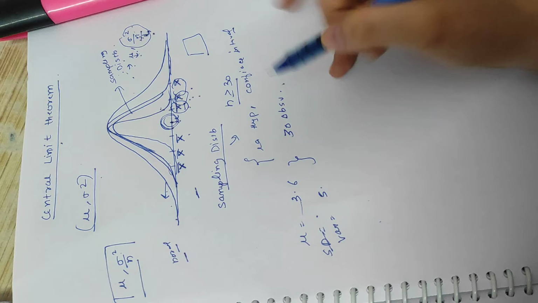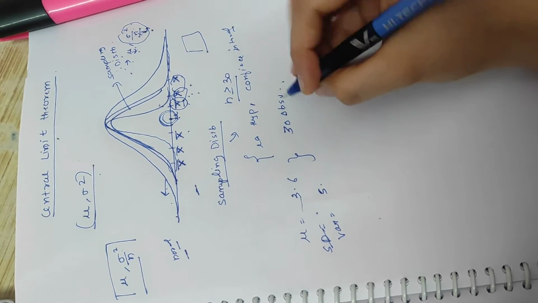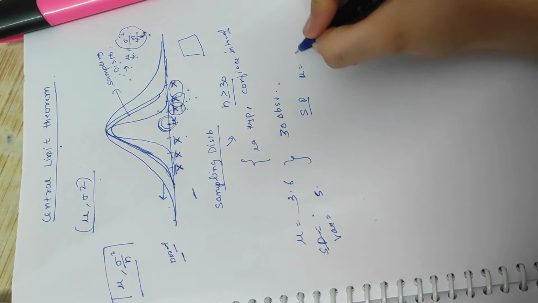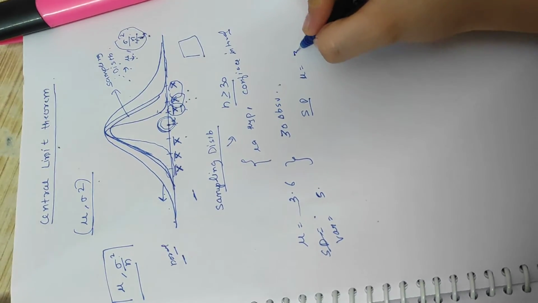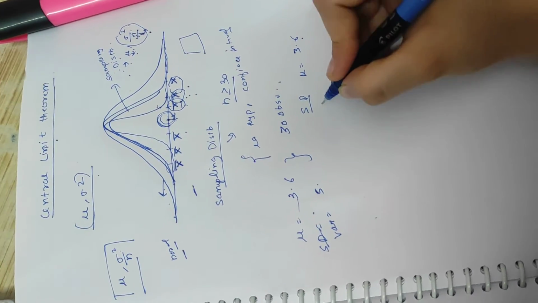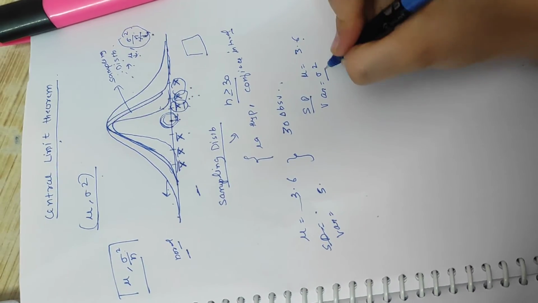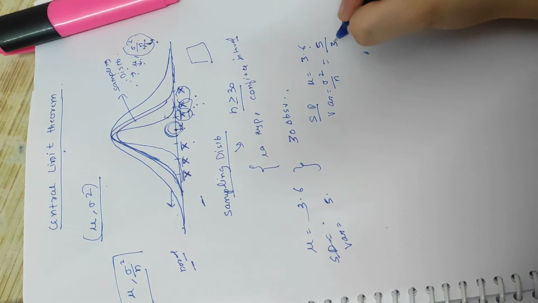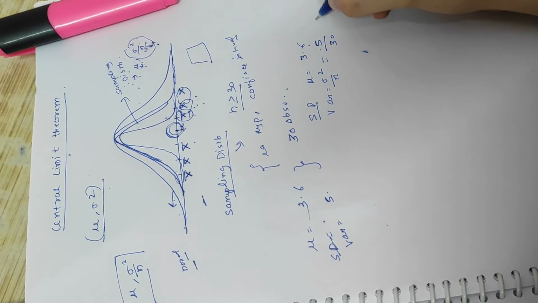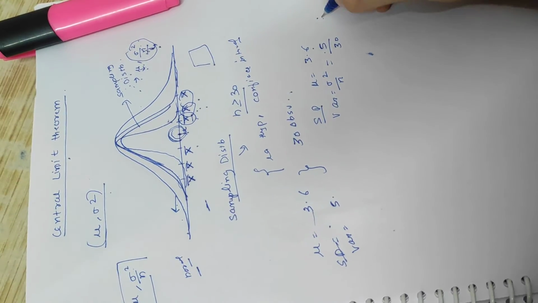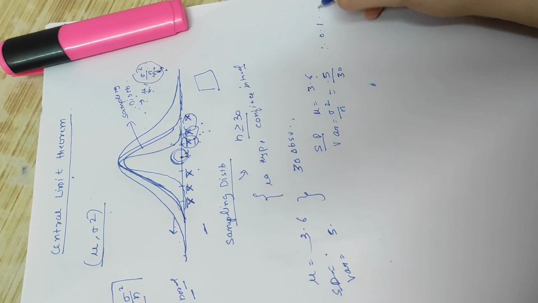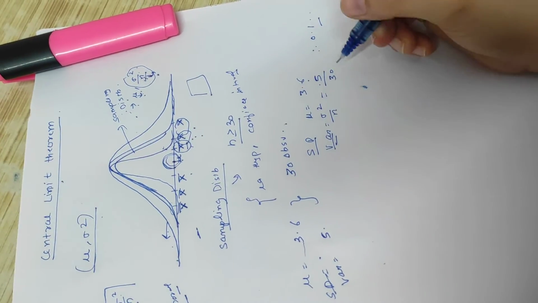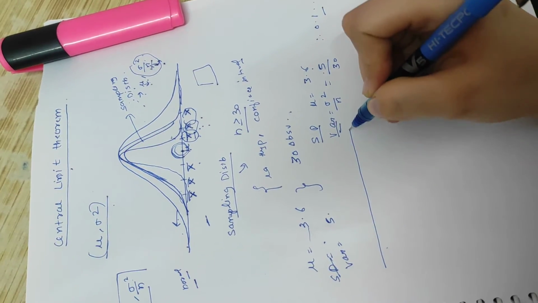How will you calculate that? It is simple. For the sampling distribution, the mean is the same as the population mean, which is 3.6 in our case, and the variance is sigma square by n, which is 5 upon our 30 observations, which is 1 by 6, about 0.17. It is as simple as that.